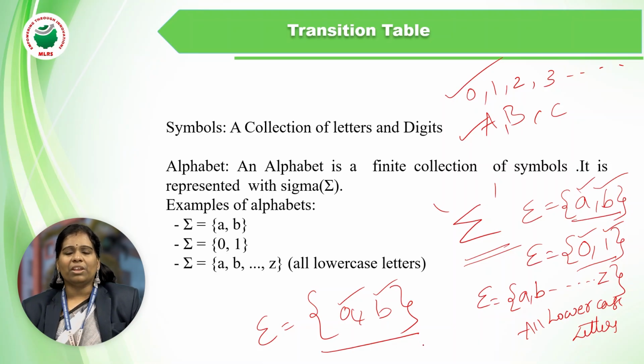In this sigma, we can represent it in curly brackets with 0 and 1 binary strings or A comma B. This is known as an alphabet and we use it in our problems. Sigma is equal to A comma B is also known as the input strings. These are the key points in today's class. So thank you.